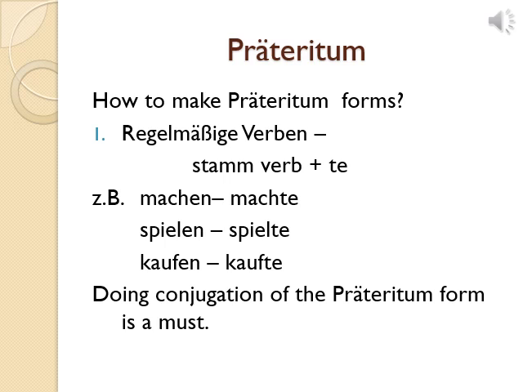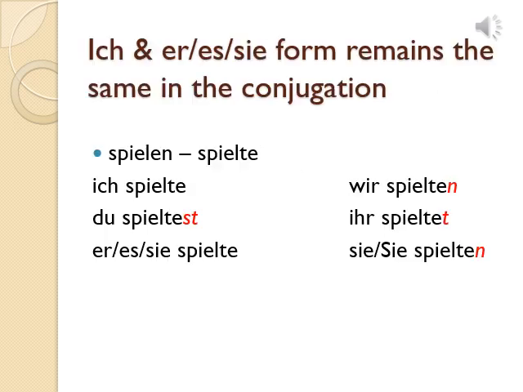But is it enough if we write only the Präteritum form? No. Doing conjugation of the Präteritum form is a must. You have to conjugate the Präteritum form. You can't just write the Präteritum form as it is. You have to see its subject and you have to conjugate it properly. So let's understand how to conjugate the Präteritum forms.